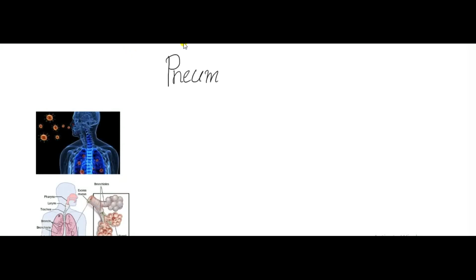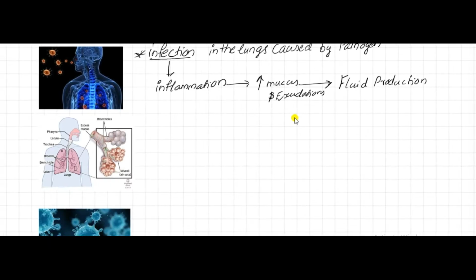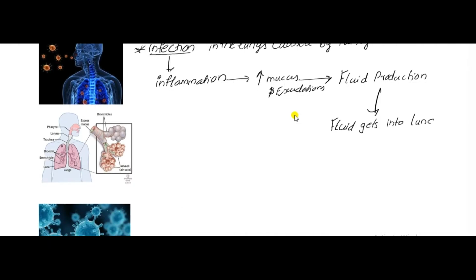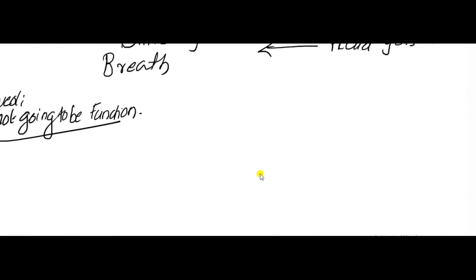Hi friends, pneumonia. It is an infection in the lungs caused by a pathogen. The infection leads to inflammation. It leads to an increase in mucus and exudations. It leads to fluid production, and the fluid gets into the lungs, which makes it difficult to breathe, and the alveoli are not going to function in this case.